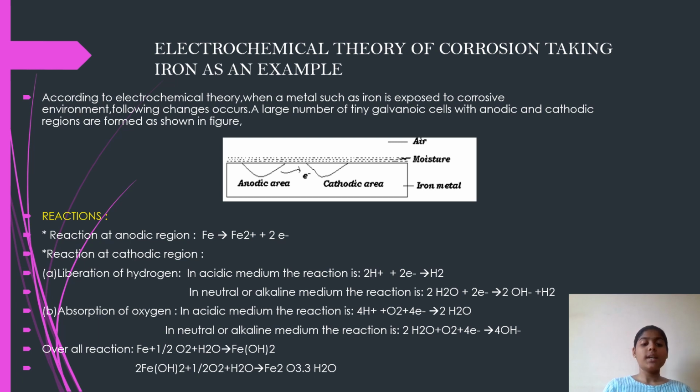Absorption of oxygen. In acidic medium, the reaction is 4H+ plus O2 plus 4e- gives 2H2O. In neutral or alkaline medium, the reaction is 2H2O plus O2 plus 4e- gives 4OH-. Now, the overall reaction is Fe plus 1/2 O2 plus H2O gives Fe(OH)2. Then 2Fe(OH)2 plus 1/2 O2 plus H2O gives Fe2O3 into 3H2O.